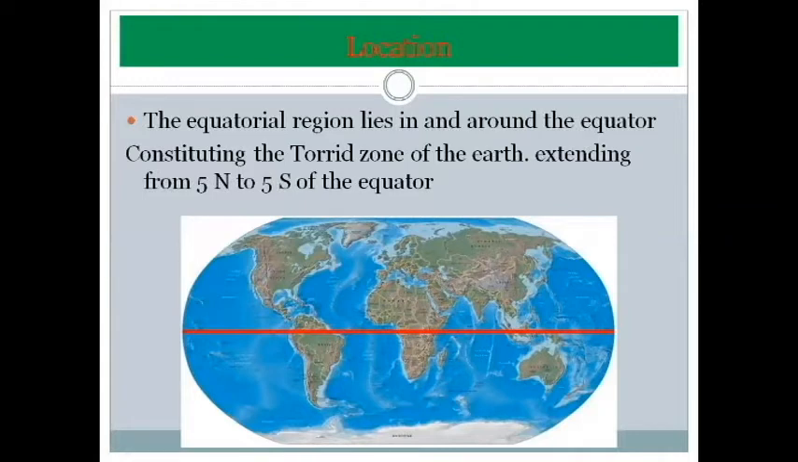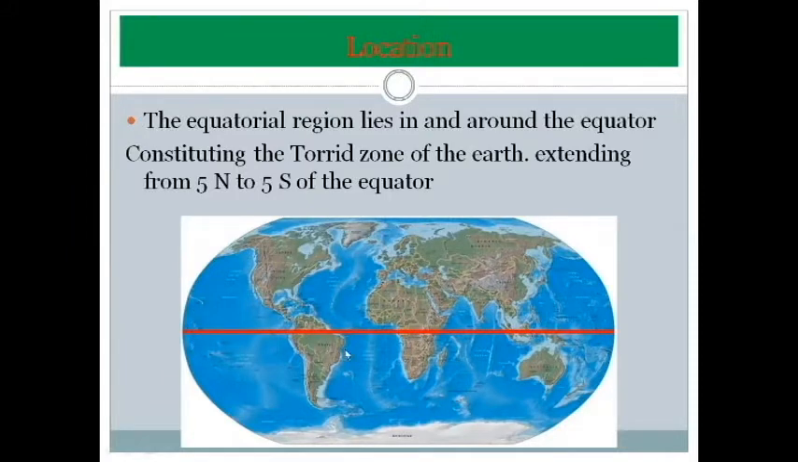The area around the equator is known as the equatorial region. I think everyone is clear. What is the equatorial region? The area around the equator is known as the equatorial region. And what will it consist of? It will consist of the torrid zone of the earth. So nearby, it is 5 degree north and 5 degree south. What will we get? We will get the torrid zone.